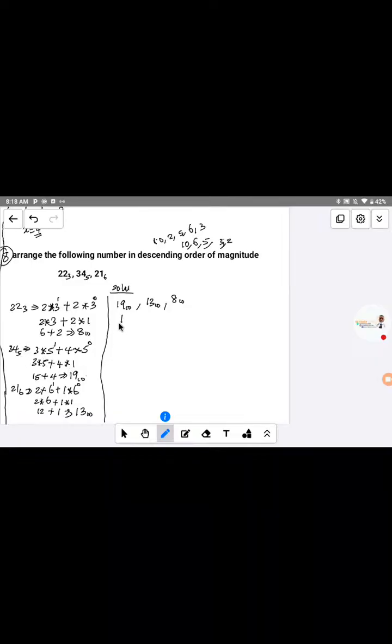So this one is 34 base 5. For this 13 base 10, it is 21 base 6 that will give us 13 base 10. So this one is called 21 in base 6.